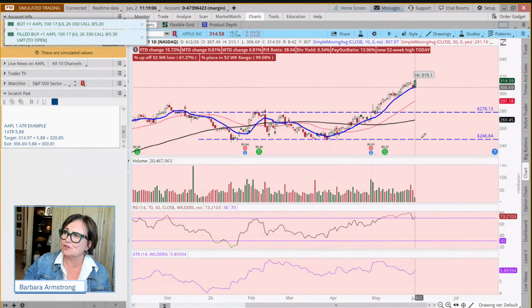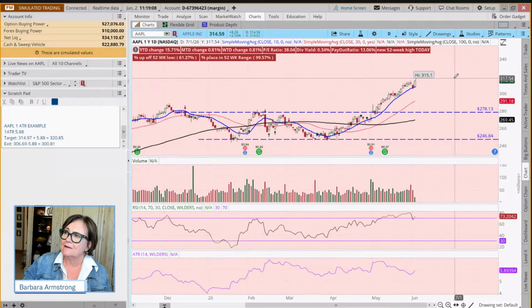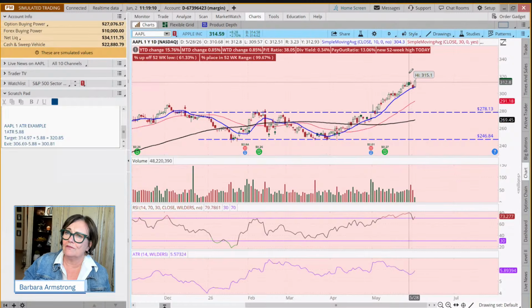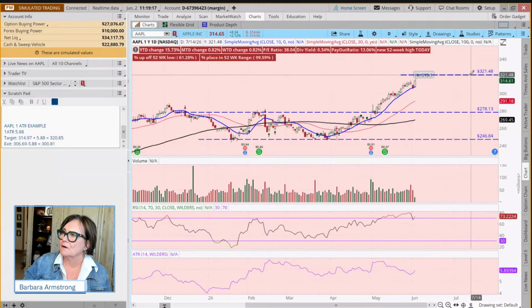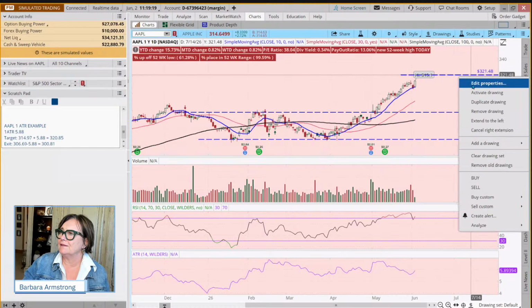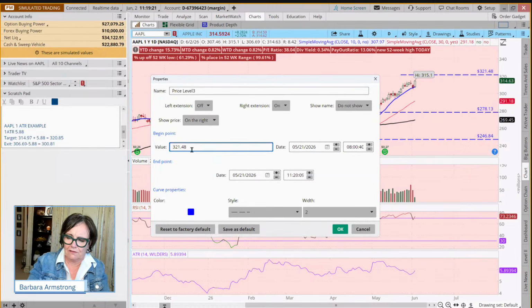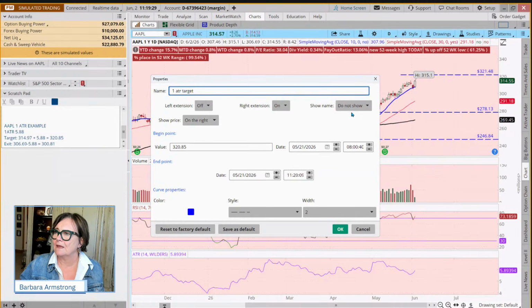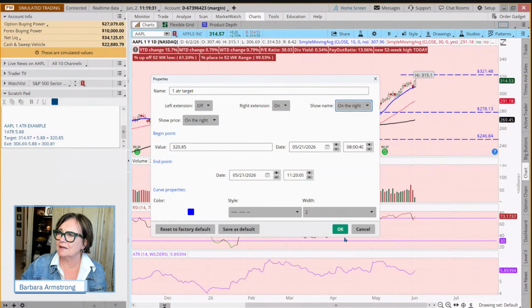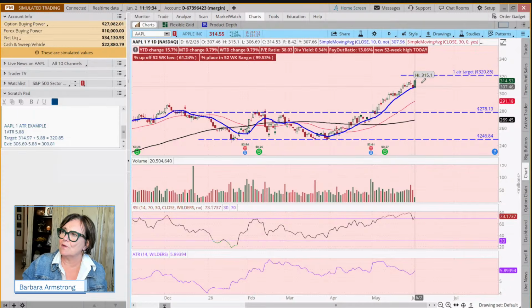Our example trading plan says tomorrow, and if you want to put our target on the chart, it's 320.85. So I just draw my line at 320.85, and then I write down 1 ATR target and show that on the right. So now I can see what we're going for.